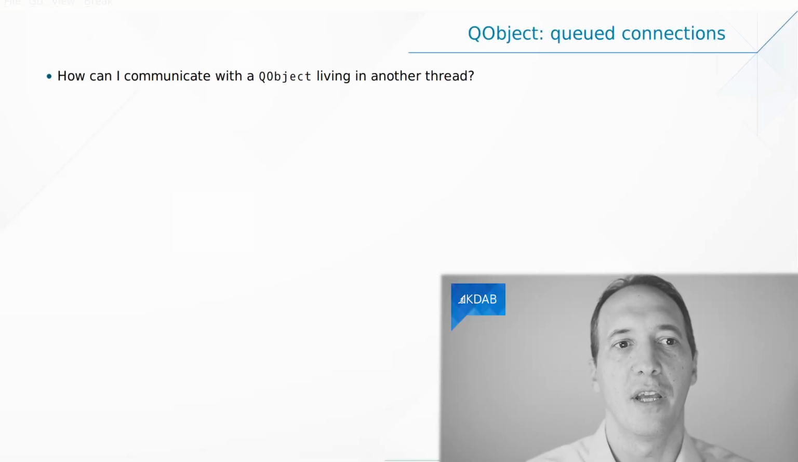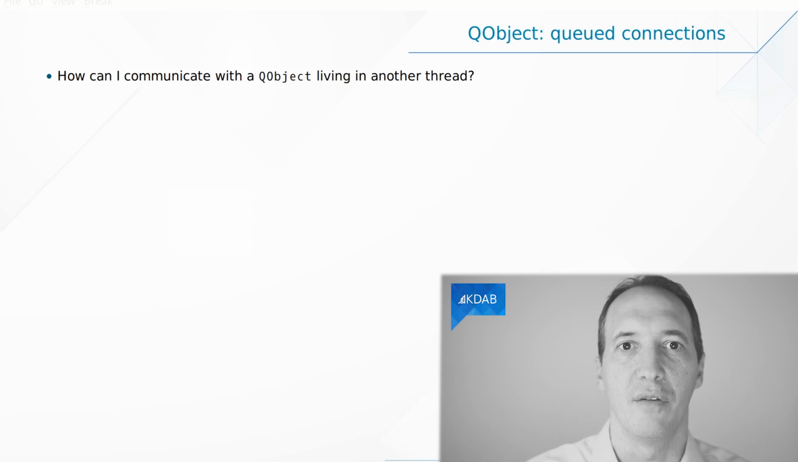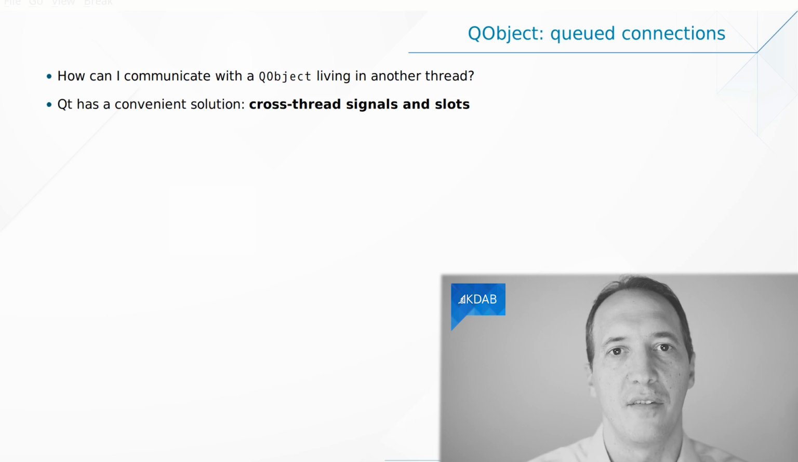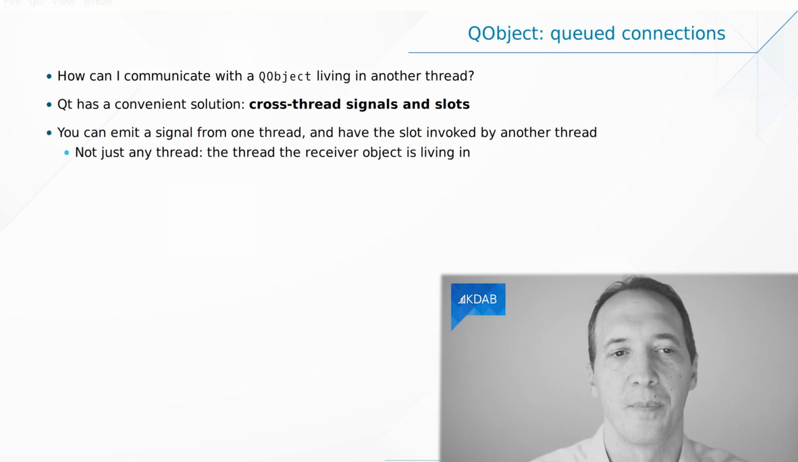So how can I communicate with a QObject that lives in a different thread? Qt has a convenient solution for this, which is called cross-thread signals and slots. We can use the usual signal and slots mechanism, but across threads, and that is quite convenient because we know this mechanism quite well, but you have to learn the various small things that work differently in the context of multithreading.